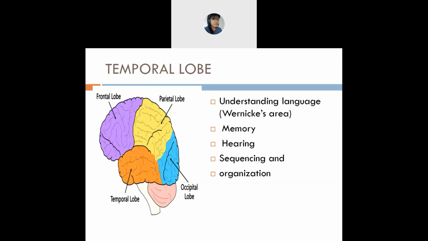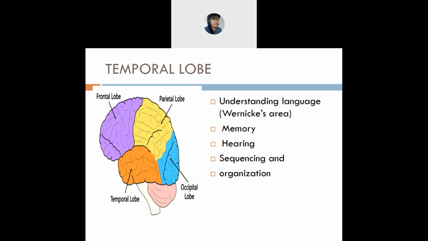Next is memory, same thing. The temporal lobe also helps you in memorizing something. Next is hearing. You can also hear because of the temporal lobe. Why? Because, as we have discussed in the sensory organs, the ears are curved, and it's underneath the ears. So it's all related. The temporal lobe also plays a part in the hearing activity.